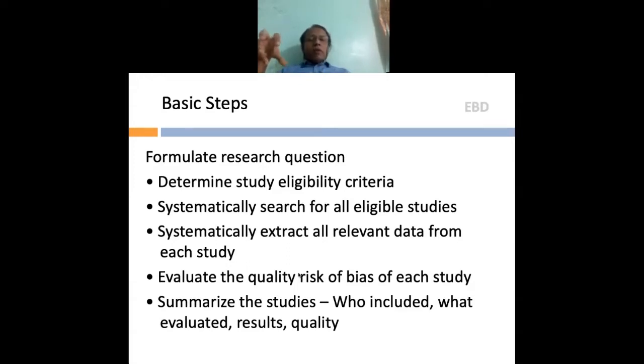data. It is very important to extract the relevant data, and that has to be done by 2 different workers, specialists in that particular field. Minimum 2. There are people who use more than 2 also to extract data, and if there is a difference between the 2, you need to appoint a third senior person. If there is a dispute between the 2, you go to the third person and solve the dispute. This is very important when you conduct a systematic review.